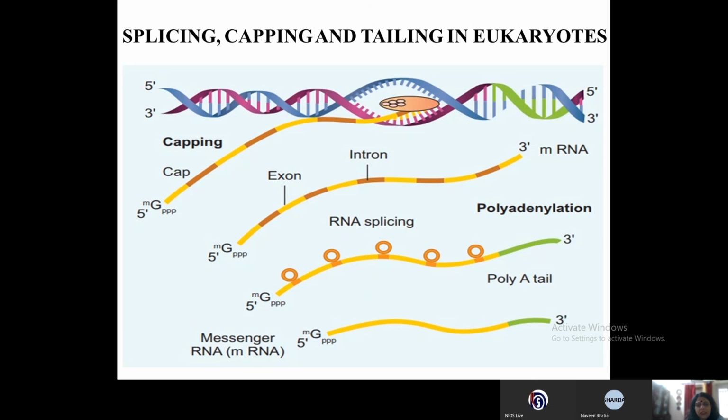Now the reason is that capping and tailing is done to protect the mRNA, because the mRNA is formed in the nucleus. Now it has to travel. To start the translation process, mRNA has to travel from the nucleus to the cytoplasm, and in the cytoplasm there are many enzymes which may digest the mRNA. To prevent it from digestion, this capping and tailing is done.